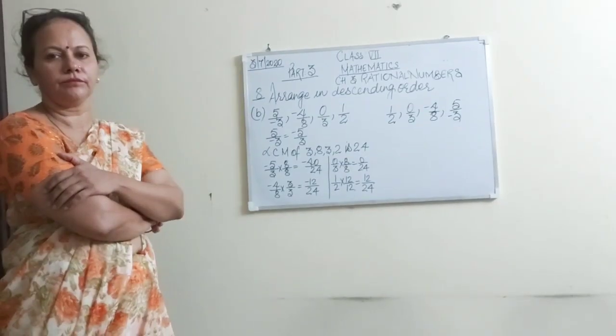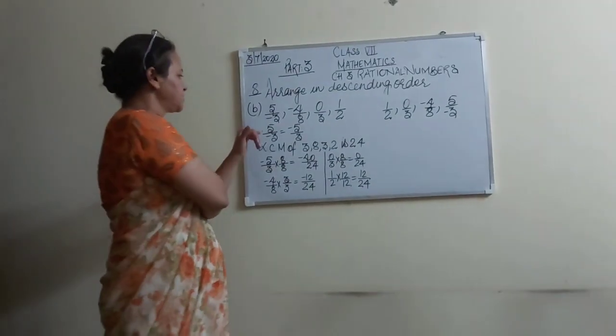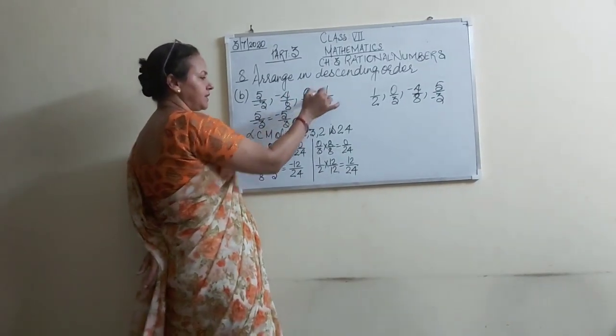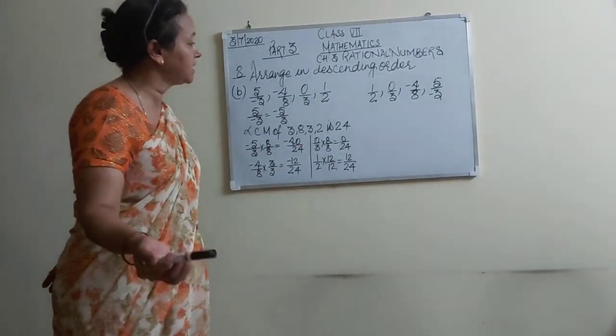Clear? Now students, it's B part. 5/-3, -4/8, 0/3, 1/2. We are going to arrange in descending order.